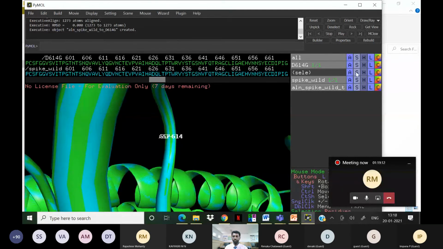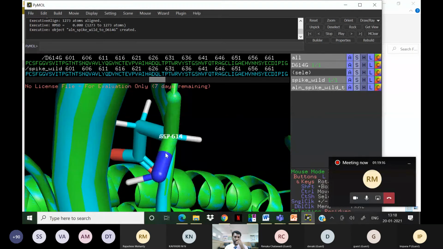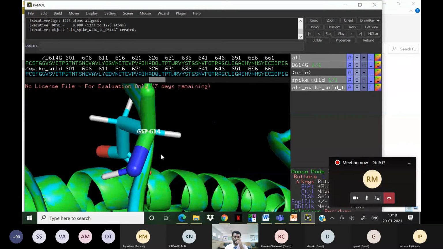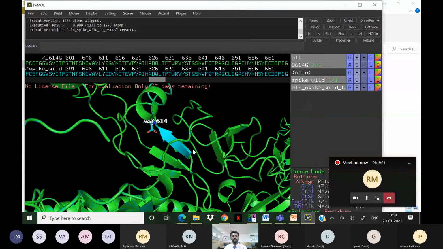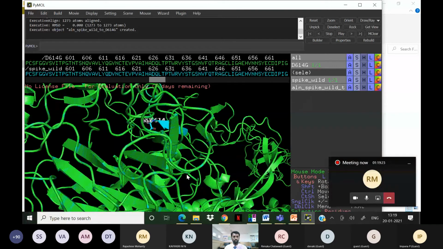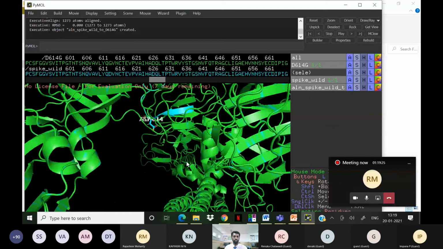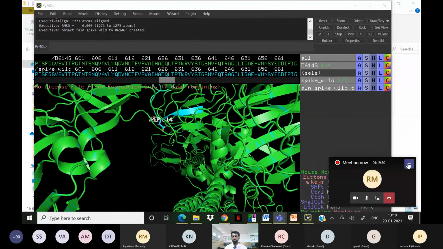And if you want to see different models, such as the stick model, you can see which amino acids are there. So you can do the superimposition, see the structural analysis, and prepare for further studies. You can use these protein models and find some inferences or clues from this study.